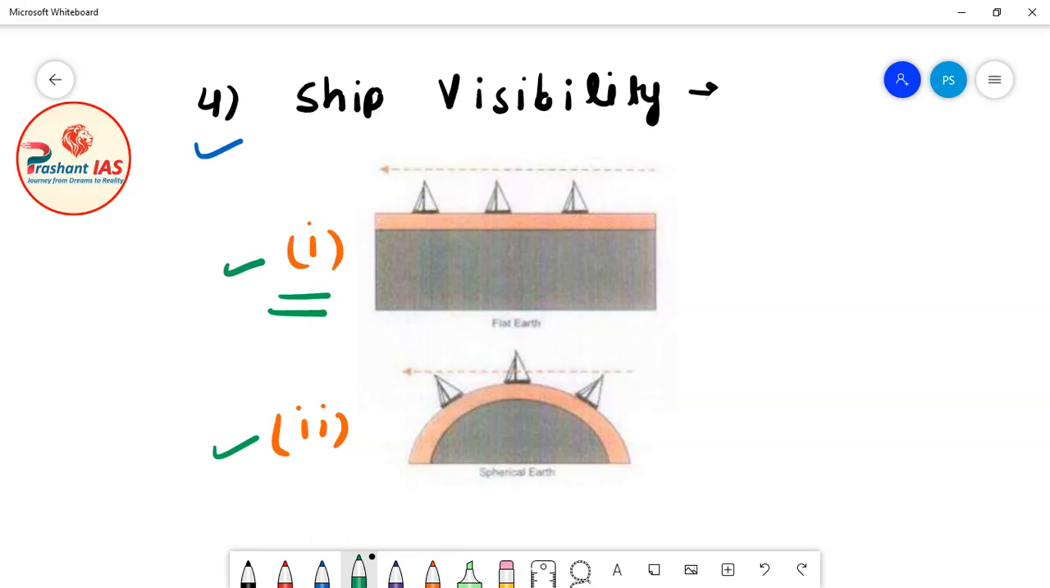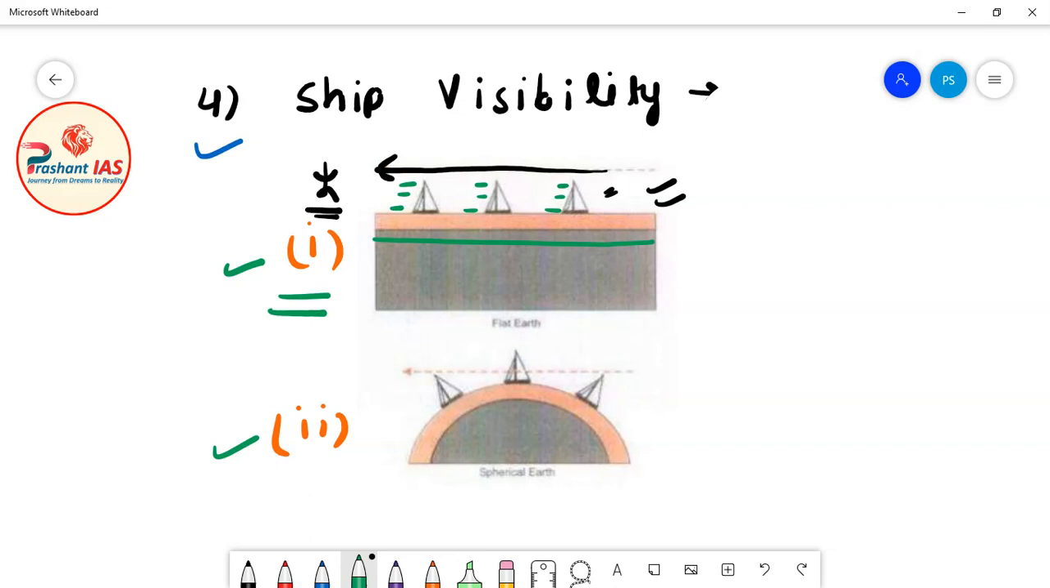Let's suppose that this is the sea or ocean, and a person is standing on a beach. This is a ship which is coming towards the person. Now it is clearly visible from the diagram that the person is able to see all the parts of the ship together at all the distances.